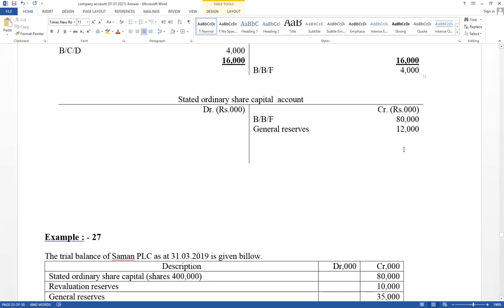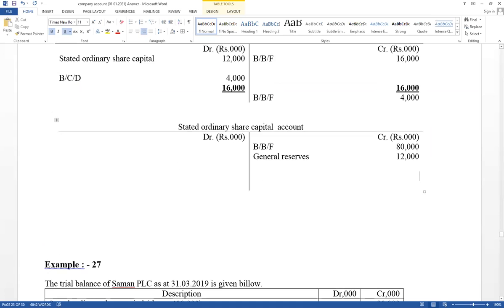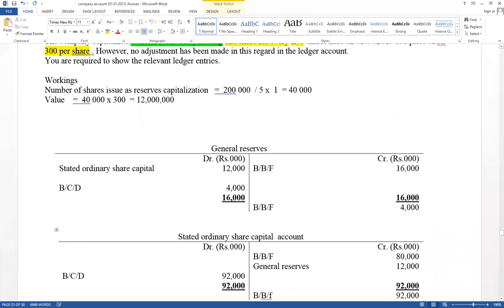And stated ordinary capital is also equity. Credit side increase 92,000. Share capital increase. That value is also a balance carried down. Therefore, carry down from debit side to credit side. Here balance carried down, and balance brought forward on the credit side. Closing balance equals 92,000. This is the reserves capitalization.